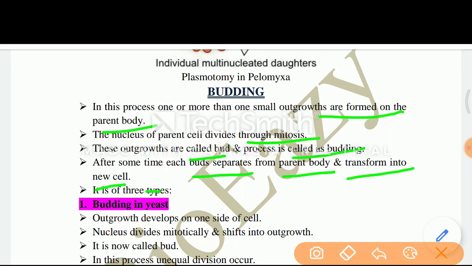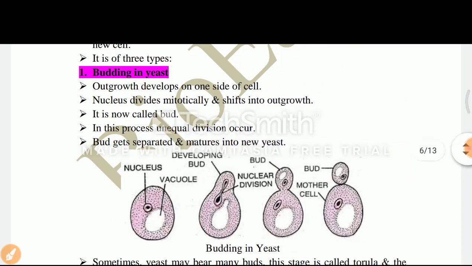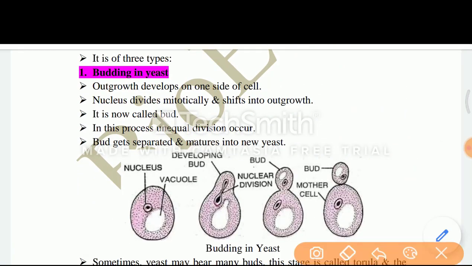It is of 3 types. Number 1 is budding in yeast. An outgrowth develops on one side of the cell. The nucleus divides mitotically and shifts into the outgrowth. It is now called a bud. In this process, unequal division occurs, but the bud gets separated and matures into a new yeast.